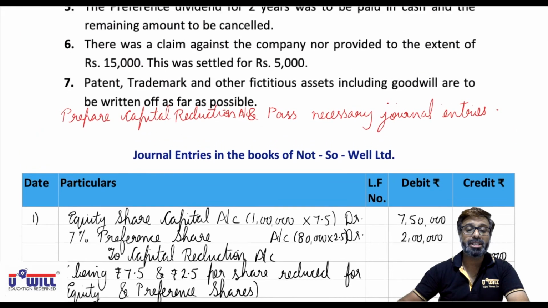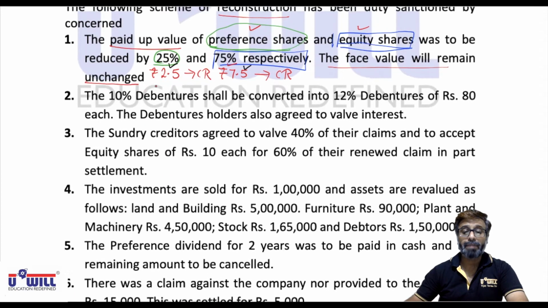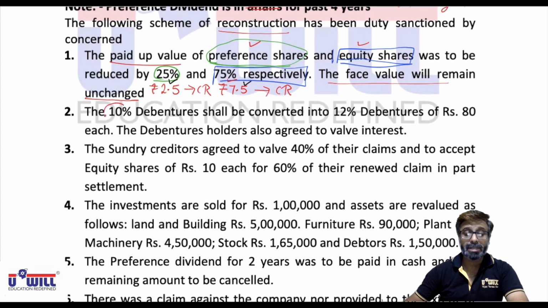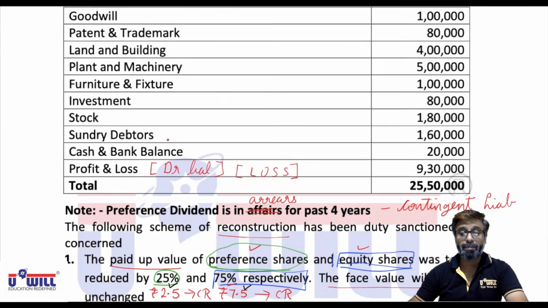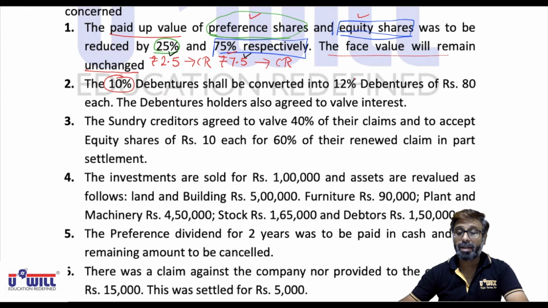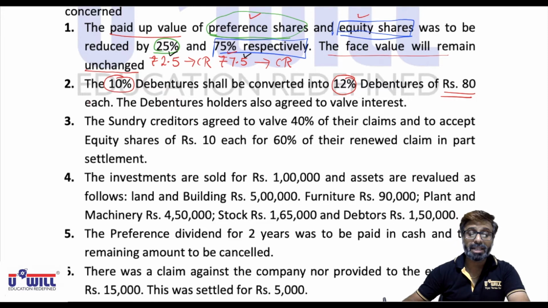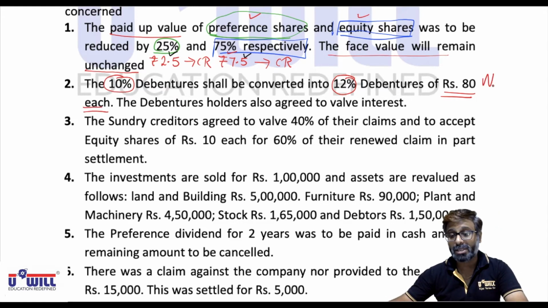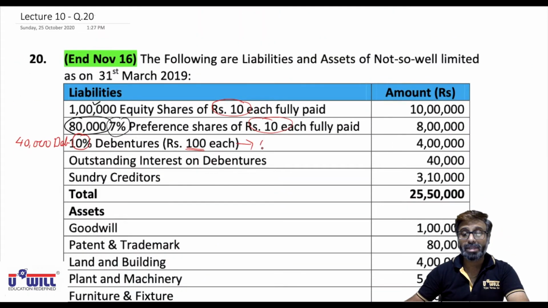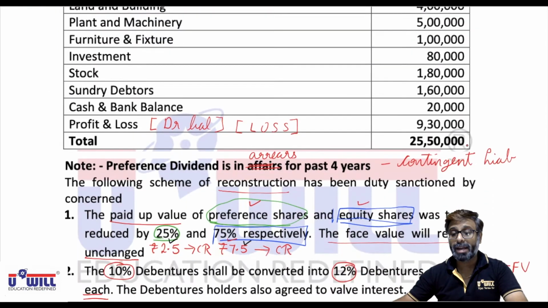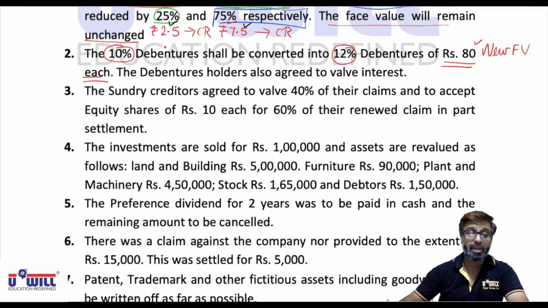Now look at the second adjustment. The 10% debentures. The rate of interest we are paying is 10%. Now they say the 10% debentures shall be converted into 12% debentures of rupees 80 each. That is the new face value. Here the face value is being changed. Old face value is 100, and from 100 rupees the new face value we are decreasing to 80, and the rate of interest from 10% we are increasing to 12%.